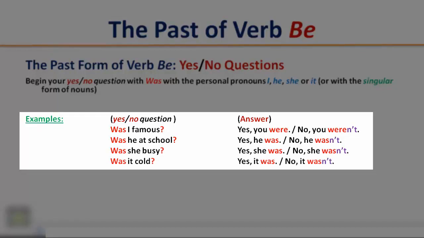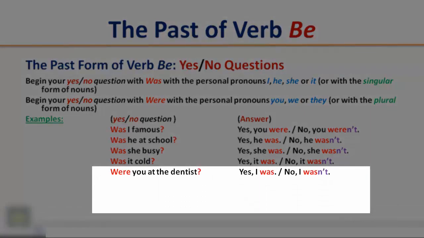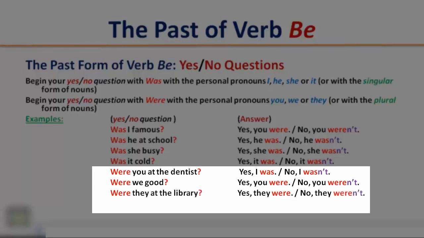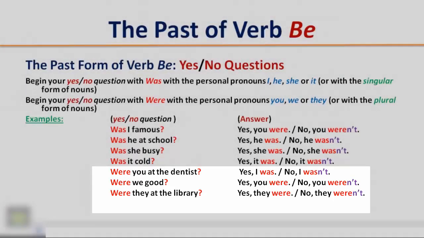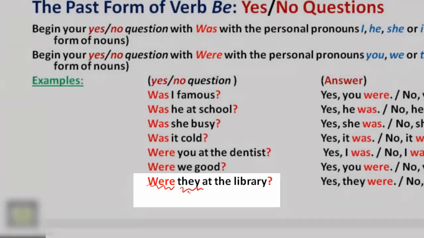Or no, it wasn't. Begin your yes-no question with were with the personal pronouns you, we, or they, or with the plural form of nouns. Examples. Were you at the dentist? Yes, I was. Or no, I wasn't. Were we good? Yes, you were. Or no, you weren't. Were they at the library? Yes, they were. Or no, they weren't. Pay attention to the word order in yes-no questions. Begin your question with verb be, followed by the subject.